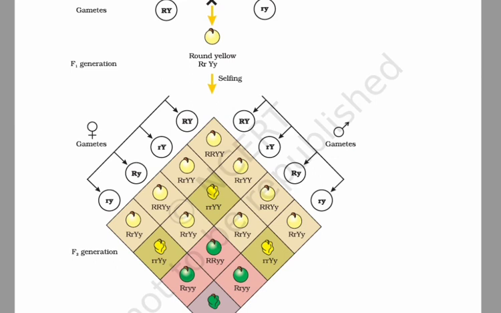So according to Mendel, the law of independent assortment states that when two pairs of traits are combined in a hybrid, segregation of one pair of characters is independent of the other pair of characters. In other words, we can consider the inheritance of two or more genes at a time, and their distribution in gametes and in the progeny of subsequent generations is independent of each other.